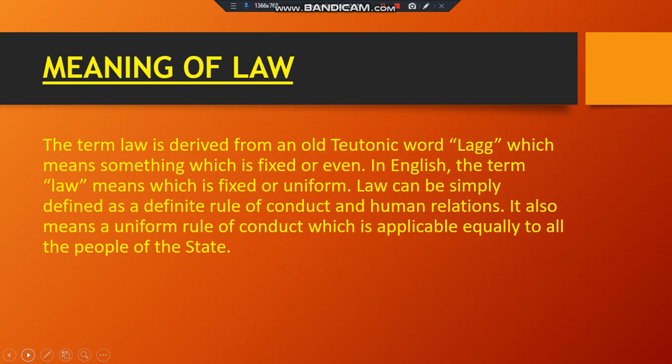Now coming to the meaning of the word law. The term law has different connotations. According to Gilchrist, the term law is derived from an old Teutonic word lag, which means something which is fixed or even. For example, the law of nature is that the sun rises from the east and sets in the west. Similarly, in the sphere of science, there is the law of motion and the law of gravitation.